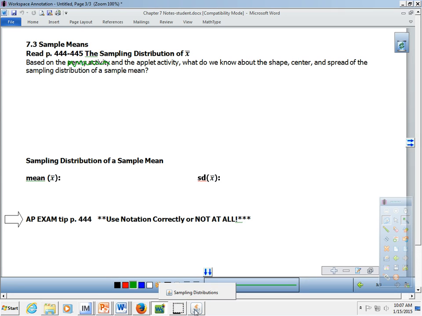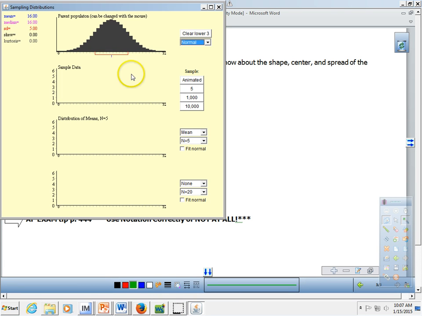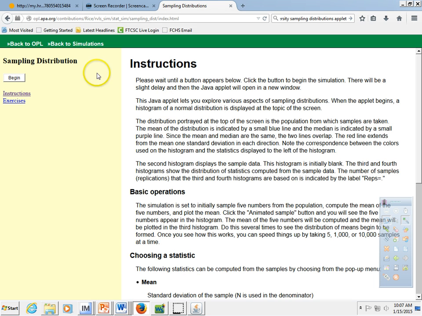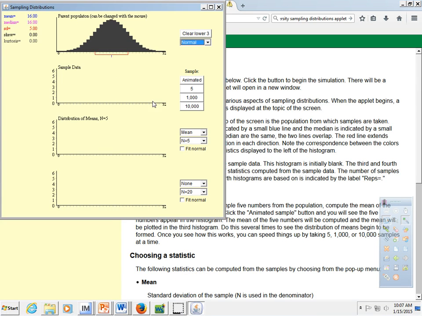Now, the applet the notes are talking about comes from something that Rice University put out. If you Google search Rice University sampling distributions, you'll get to this website and it will get you to the sampling distribution applet.